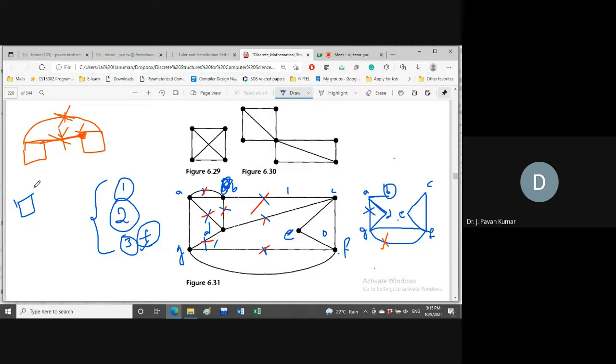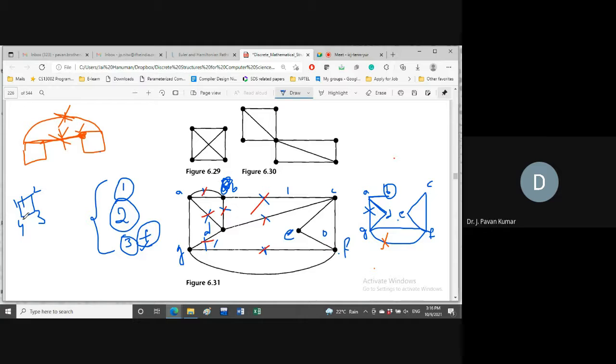Let us consider 1, 2, 3, 4. How many edges are we having? 4 edges: 1 to 2, 2 to 3, 3 to 4, 4 to 1. Now, what is the bridge edge in this? No bridge. Very good. Any edge you consider, 1 to 2, if you remove that edge, it will not disconnect.